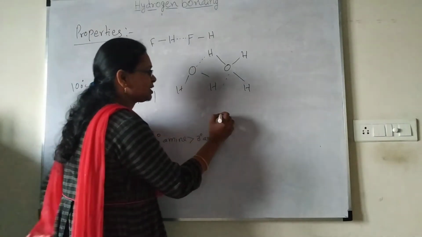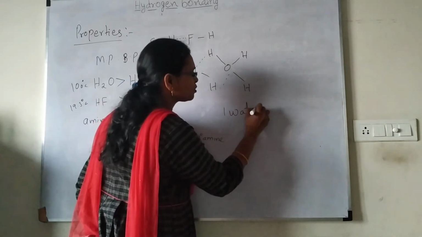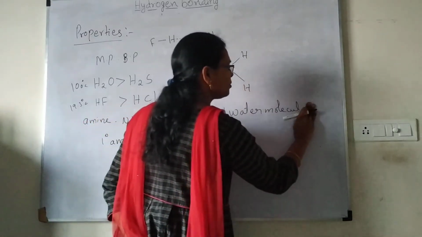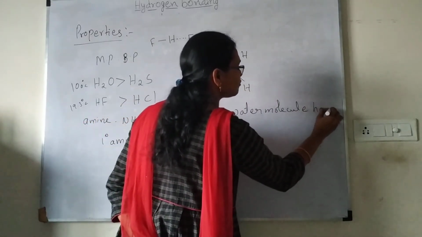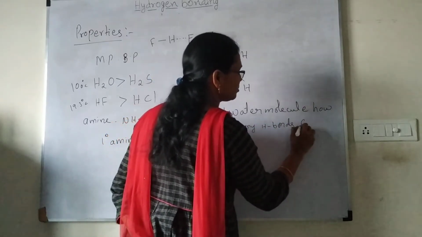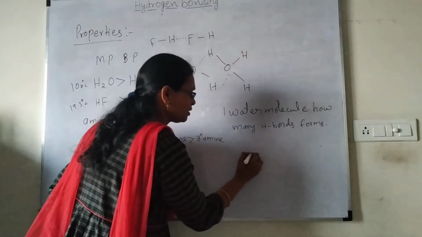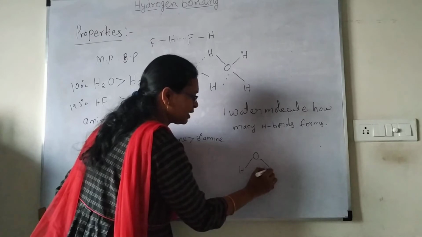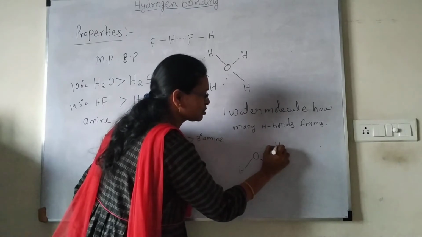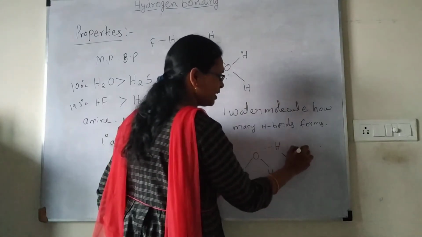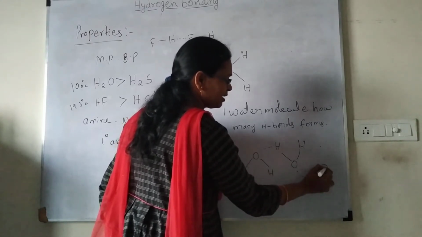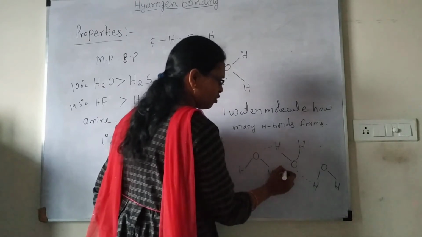Now, how many hydrogen bonds can one water molecule form? At a competitive level they may ask, one water molecule, how many hydrogen bonds can it form? So just remember this one. You see the central oxygen atom attached to two hydrogens. This oxygen is going to attach with another hydrogen, and again this is attaching with another one, and again O and H. So how many are forming?